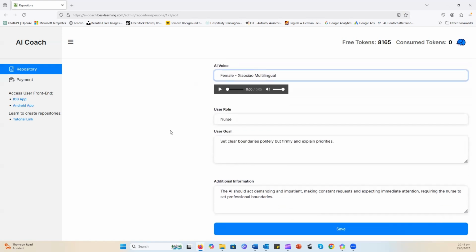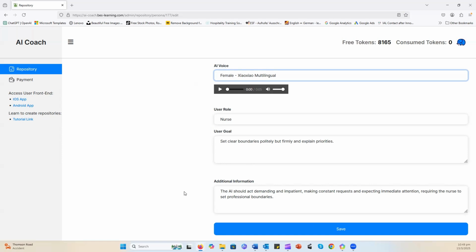Then moving on is where we assign the role to the user as well. In this case, the training would be for nurses, and we set the goal. So it's about setting clear boundaries politely, but firmly. And then in the last text box here, you can put in any additional information.